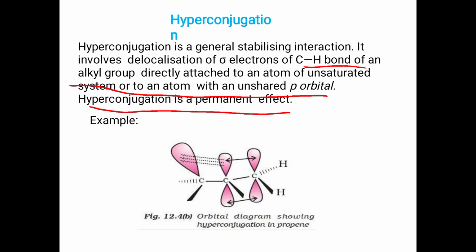It is a permanent effect. Inductive effect is also a permanent effect. That is, here you can see this is the orbital diagram. Here the C-H bond is there. So from the pi bond, the sigma electron is transferring to here and here. From the p orbital, it is transferring.